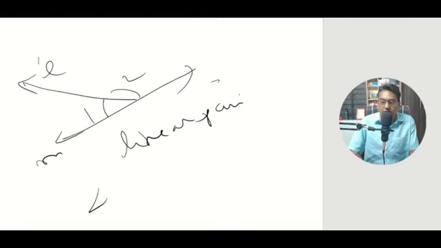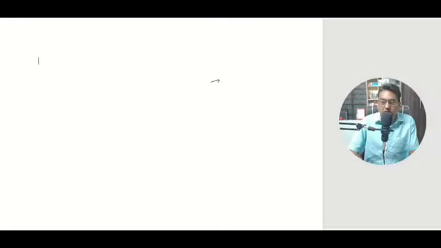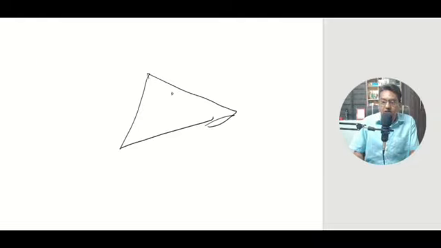Now let us see a special case of a problem where you encounter these concepts. For example, I am just giving a small example. You are having a triangle here. Now in this triangle all the angles are 60 degrees. Then it is called an equilateral triangle.